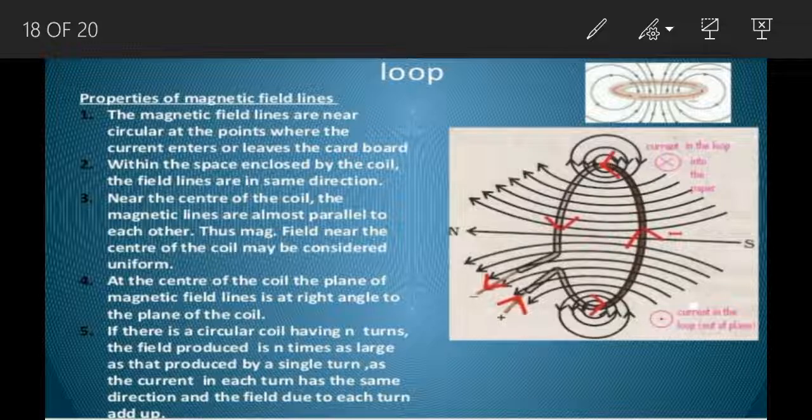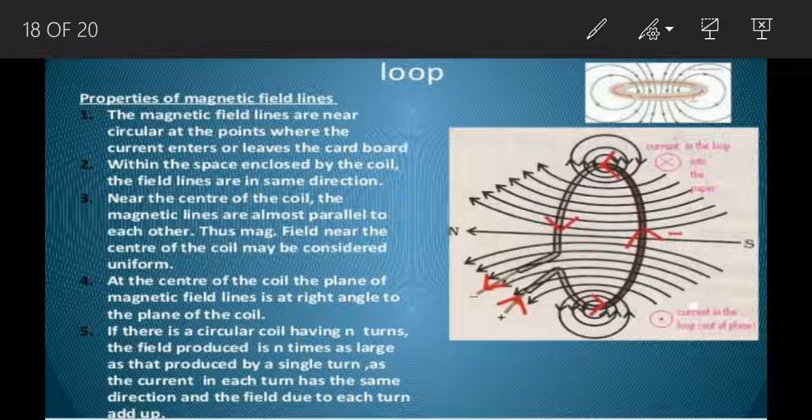Near the center of the loop, the magnetic field lines are nearly parallel and straight, and this magnetic field is assumed to be practically uniform. Inside the circular loop, all these magnetic field lines are nearly parallel to each other, so such a parallel part of the magnetic field we call a uniform magnetic field.